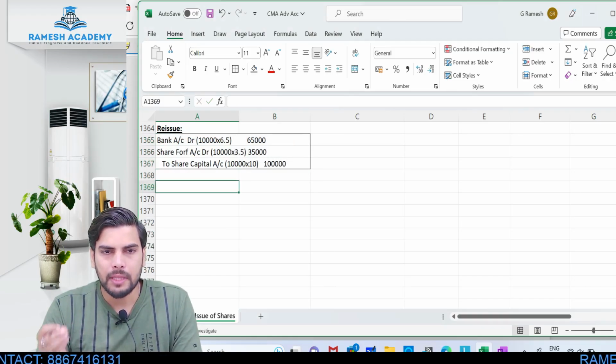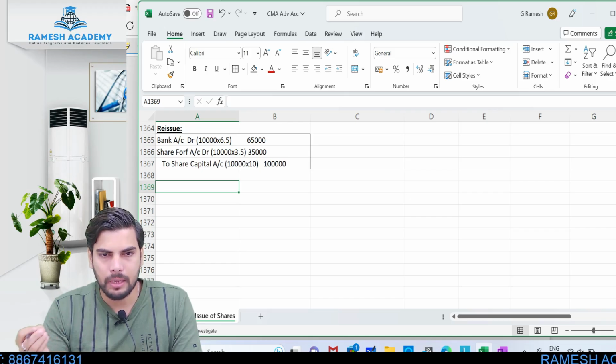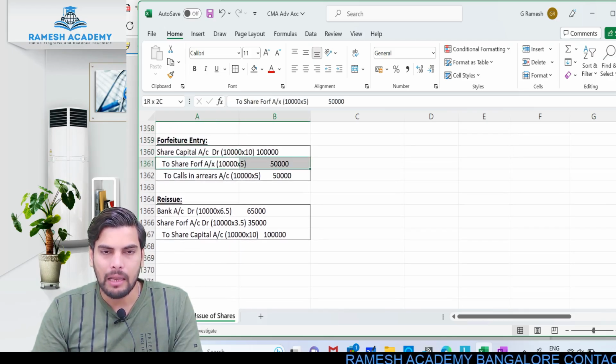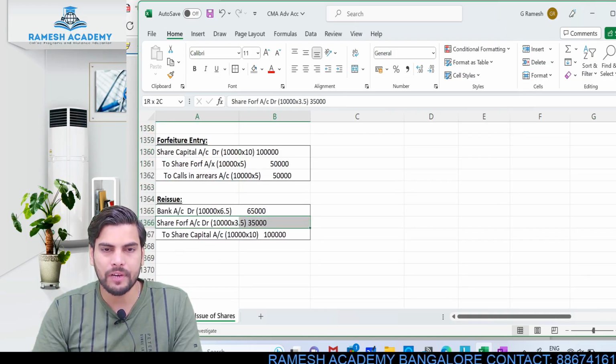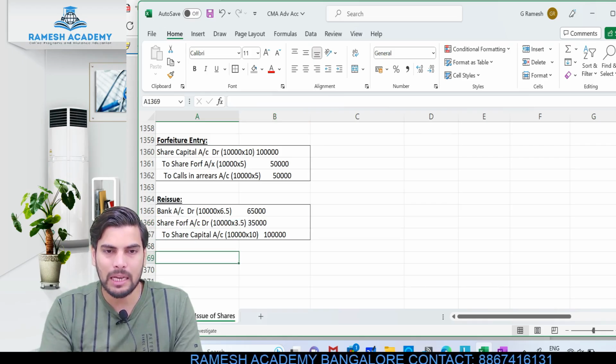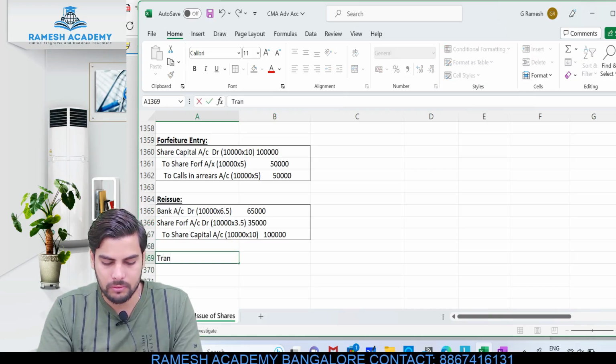Now, don't you think the entire shares which were forfeited is being reissued? So entire 10,000 shares which were cancelled due to non-payment of first call and final call are being reissued. At that point of time, I can directly compare these two. The balance in the share forfeited account was how much? 50,000. Out of this 50,000, 35,000 rupees was the discount. Okay. So if I utilize this, what is the balance which I need to transfer to capital reserve? So transfer to capital reserve.